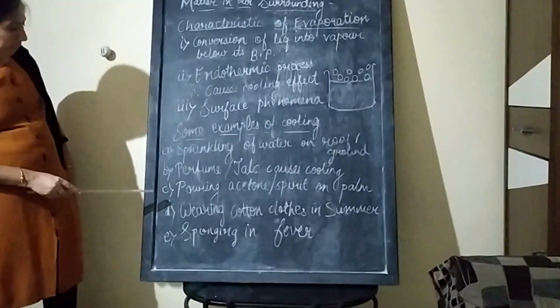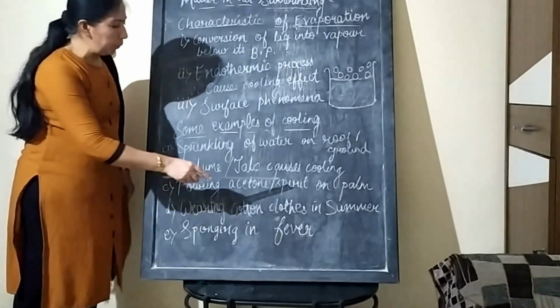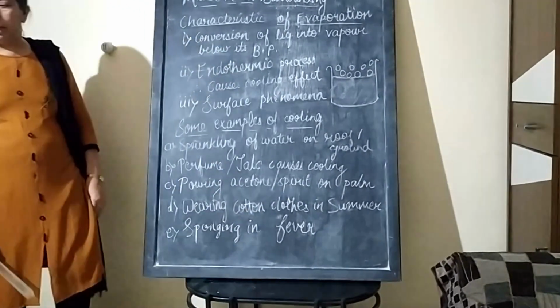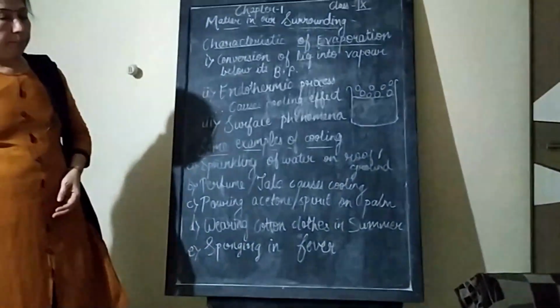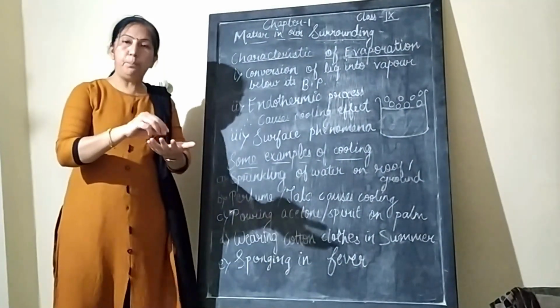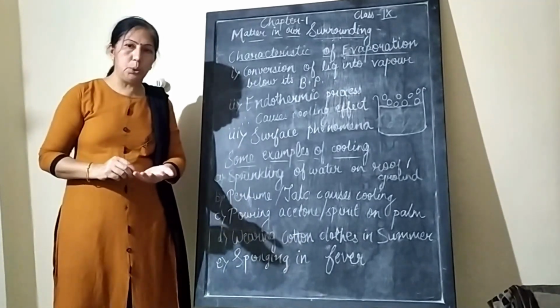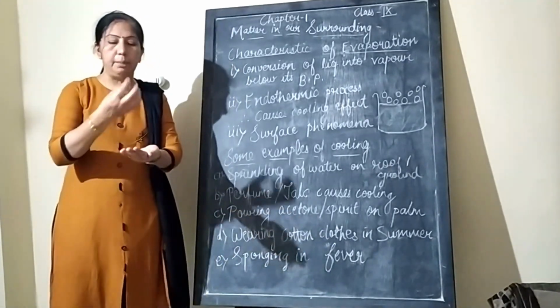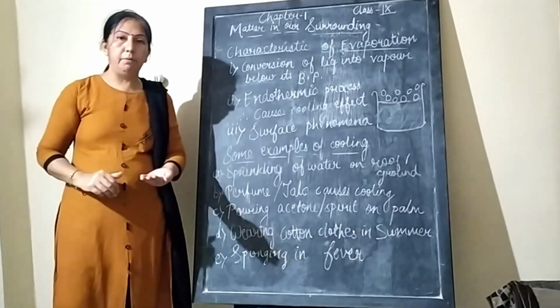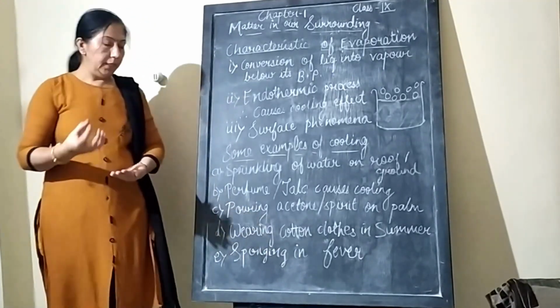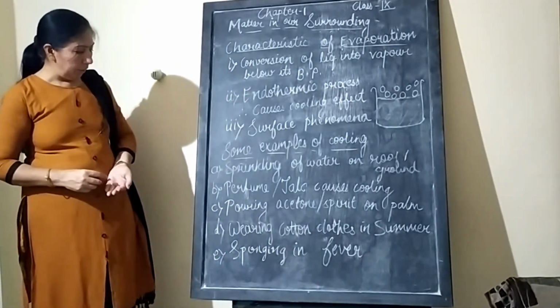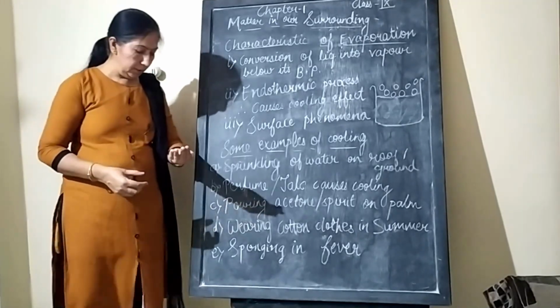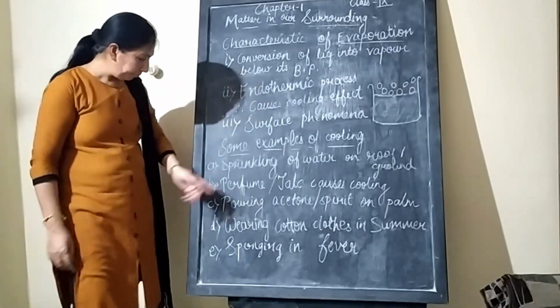Now third example, pouring acetone or spirit on palm. Acetone means what? Nail polish remover. When we put a drop of acetone on our palm, it absorbs the heat energy from our palm and it causes cooling effect, and we get the cooling sensation on our palm.